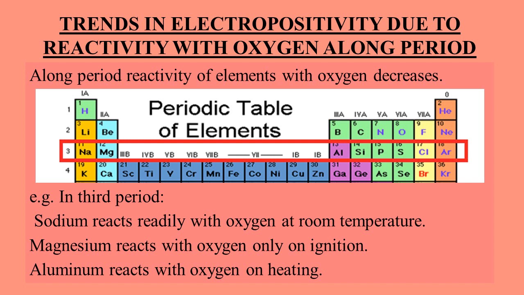Means sodium reacts with oxygen quickly at normal temperature, means not much amount of energy is required to react sodium with oxygen. But magnesium reacts with oxygen on ignition, means a small amount of energy is required for magnesium to react with oxygen. But in case of aluminum, it reacts with oxygen on heating, means a lot of energy is required for aluminum to react with oxygen as compared to the magnesium and sodium. It means that reactivity of elements with oxygen decreases along the period.